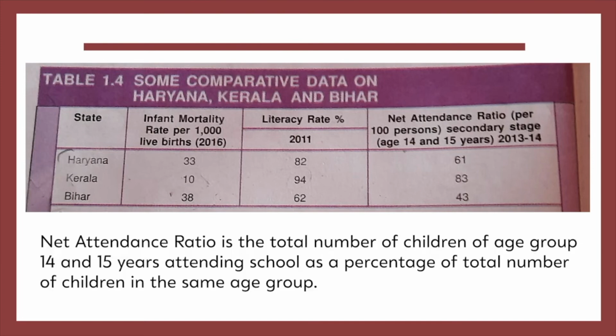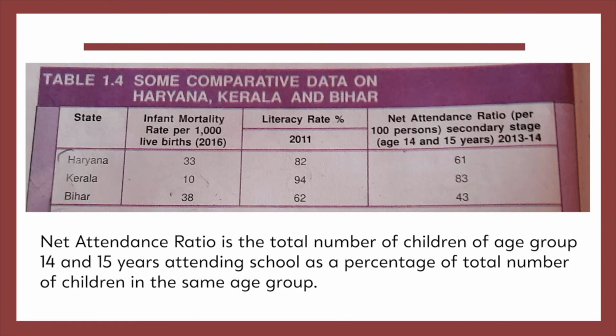Net attendance ratio is the total number of children of age group 14 and 15 years attending school as a percentage of total number of children in the same age group. Net attendance ratio of Haryana in 2013-14 was 61%, Kerala 83%, Bihar 43%.